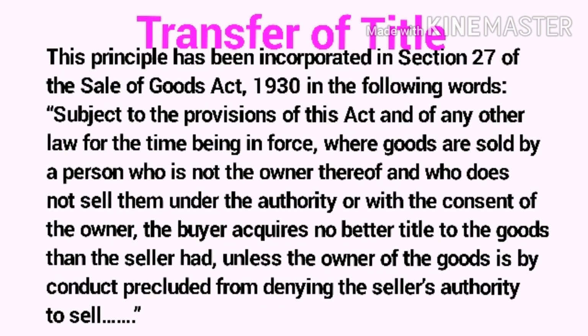The principle has been incorporated in section 27 of the Sale of Goods Act, 1930 in the following words: subject to the provisions of this Act and of any other law for the time being in force, where goods are sold by a person who is not the owner thereof and who does not sell them under the authority or with the consent of the owner, the buyer acquires no better title to the goods than the seller had, unless the owner of the goods is by conduct precluded from denying the seller's authority to sell.